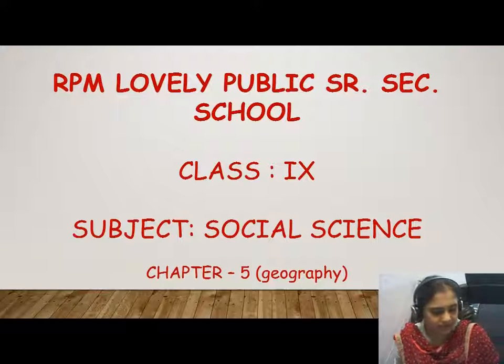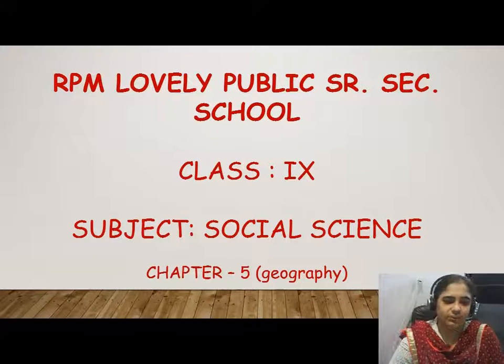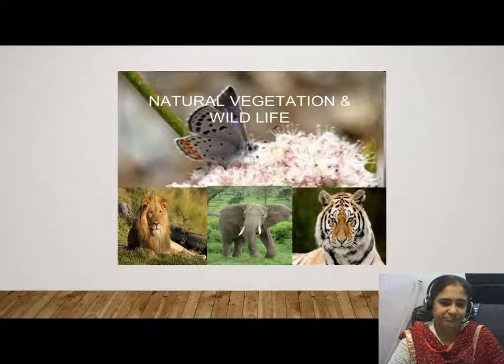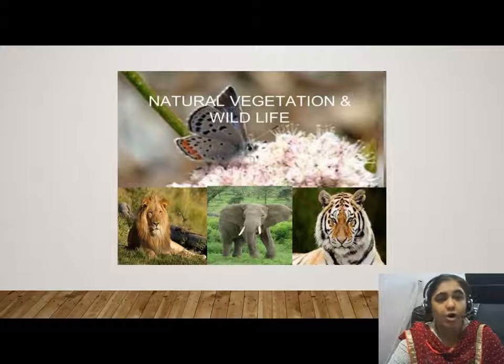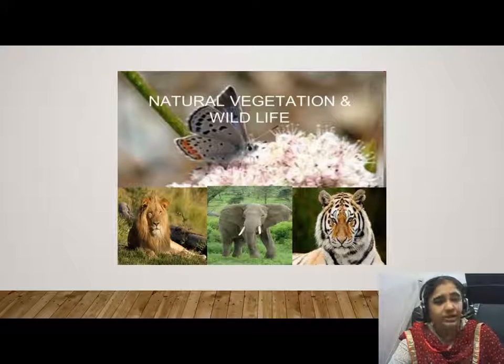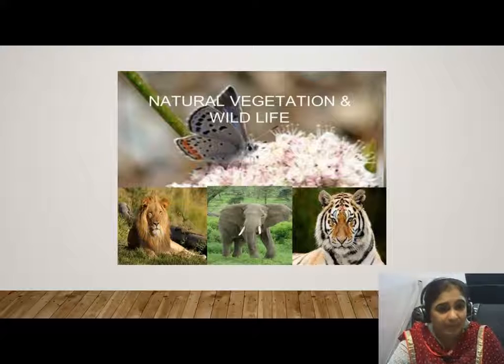Hello students. Today we are going to start with chapter 5 of geography, that is natural vegetation and wildlife. Children, in this chapter we will study about the flora and fauna of India, what kinds of varieties we have, how many species we have of flora and fauna in our country, and about the types of vegetation which we have in our country and the reasons for that variety.